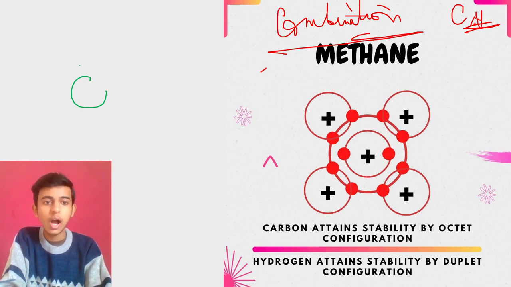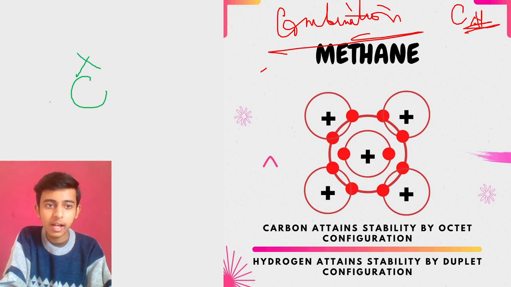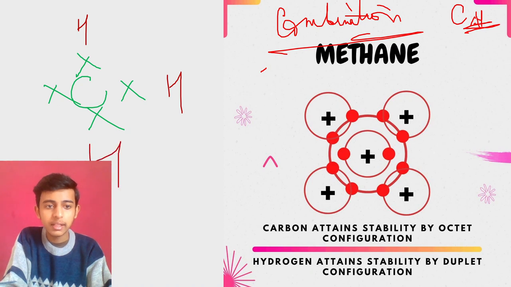Okay, so how many electrons does carbon have, guys? 1, 2, 3, and 4. 4 electrons with carbon. Now talking about hydrogen. Now there will be 4 hydrogens. Hydrogen number 1, number 2, number 3, and number 4. And you know each hydrogen has 1 electron.